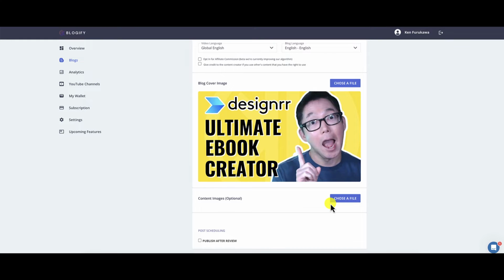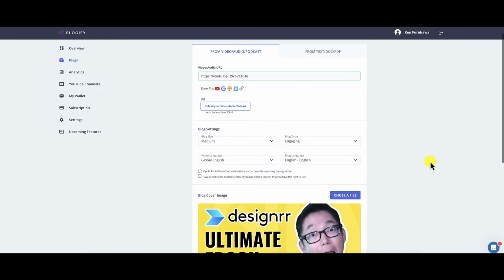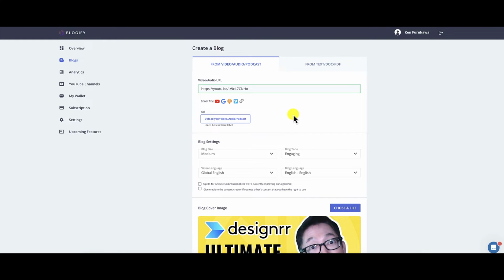I can format all that other stuff later. If you're publishing it directly after it has been created, then this is something that you're going to want to pay attention to, because with Blogger or with WordPress.com, if you were to just publish it immediately, this is the main image that's going to be sent. So if you don't want to go back and edit it again, then you want to make sure you choose the right image. So let's take a look at some of the options here.